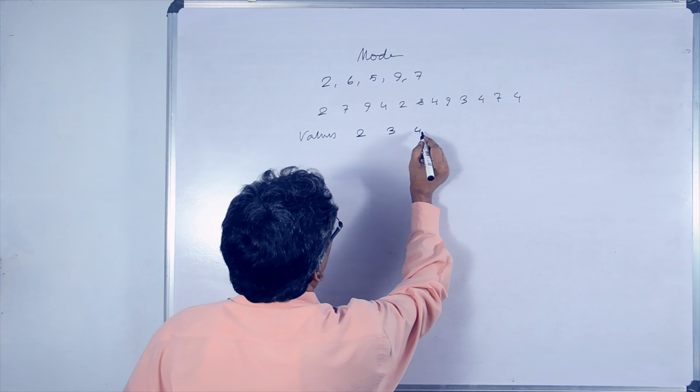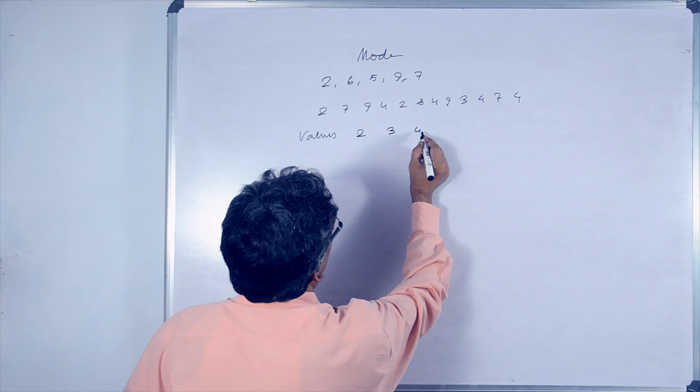This is the formula where L1 and L2 we have to identify, which is the modal class. That is to be identified from the table. F0 equals the highest frequency. The class with the highest frequency is the modal class. Therefore, L1, L2 is the class of the highest frequency.